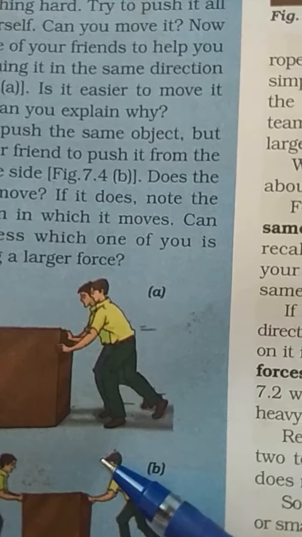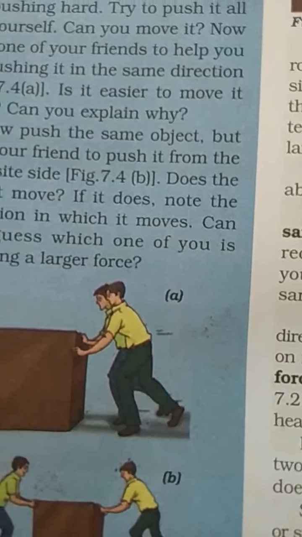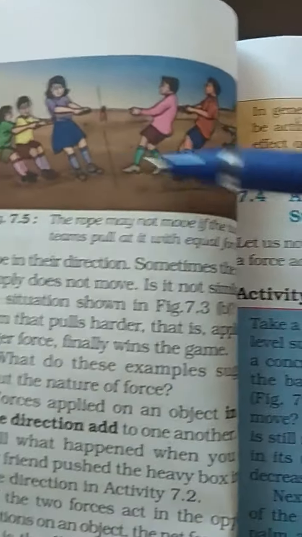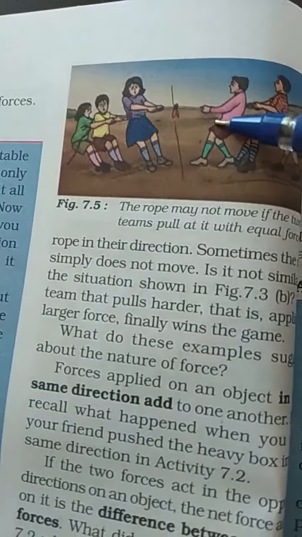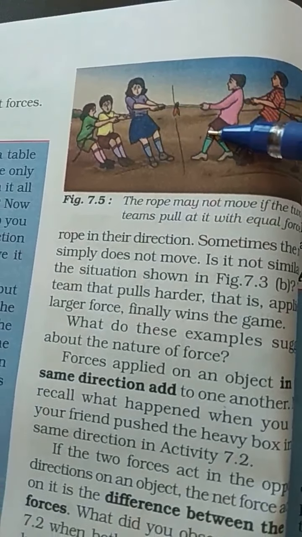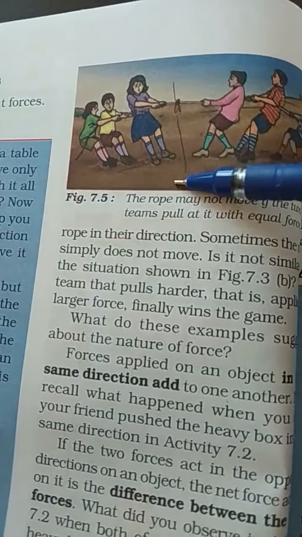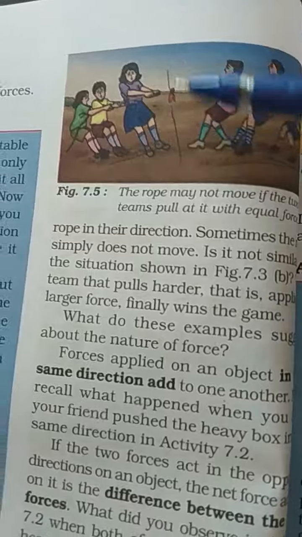In this game, 2 teams are pulling a rope on opposite sides, in opposite directions. Members of both teams try to pull the rope in their direction. Sometimes the rope does not move.